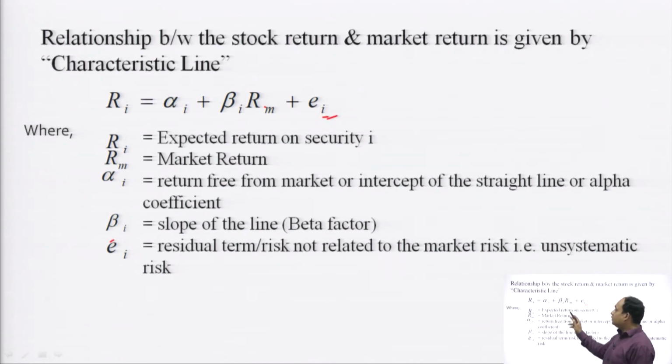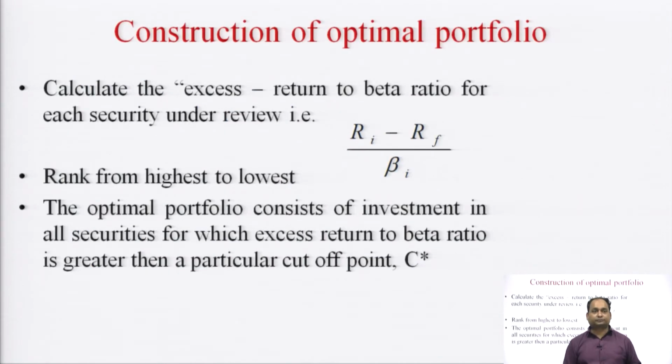So, here we are including the systematic risk, the unsystematic risk, as well as the alpha factor, that is the risk-free return, to calculate the expected return.